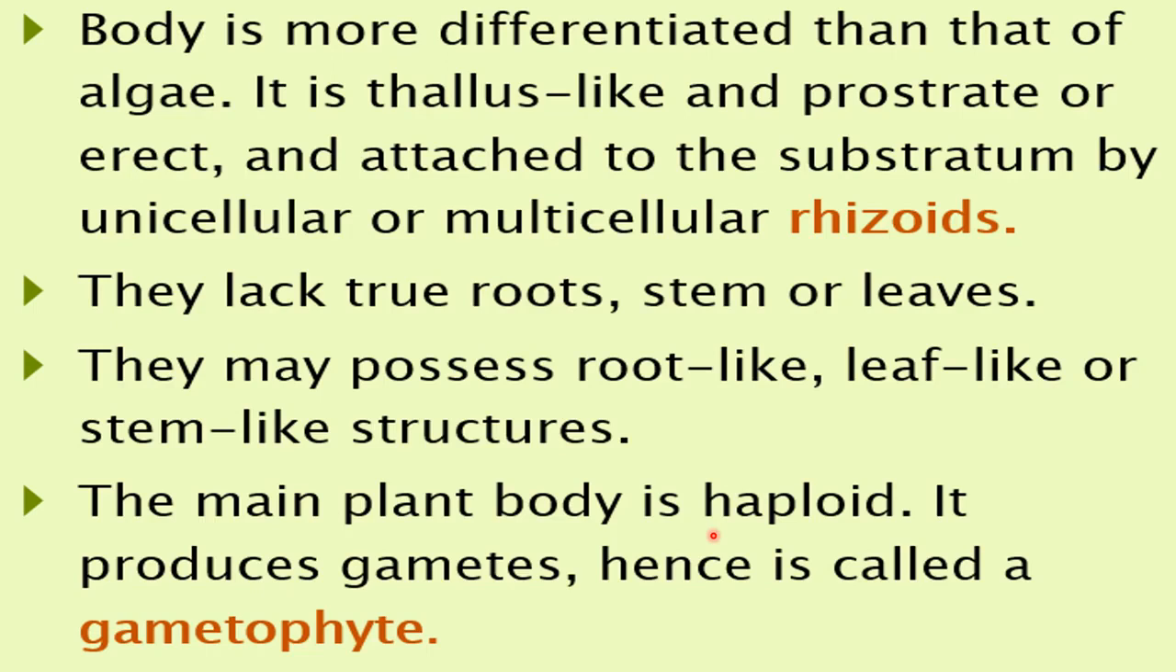That's why we say we are diploid. Haploid means one set of chromosomes is present here. So the body of the plant is haploid. It produces gametes, hence it is called a gametophyte. The haploid body of the bryophytes produces gametes, hence it is called a gametophyte. The gamete producing plant body is called gametophyte.